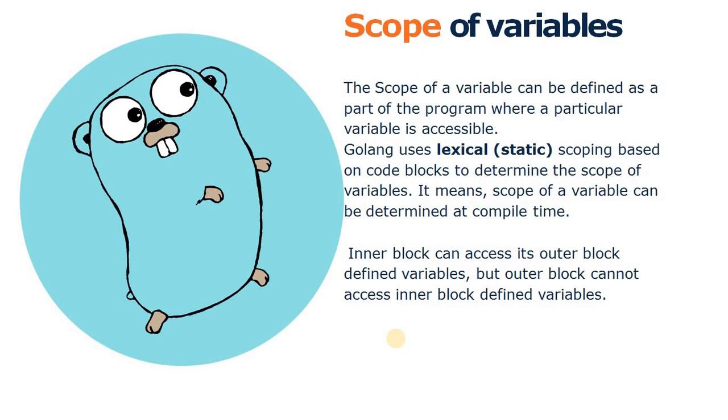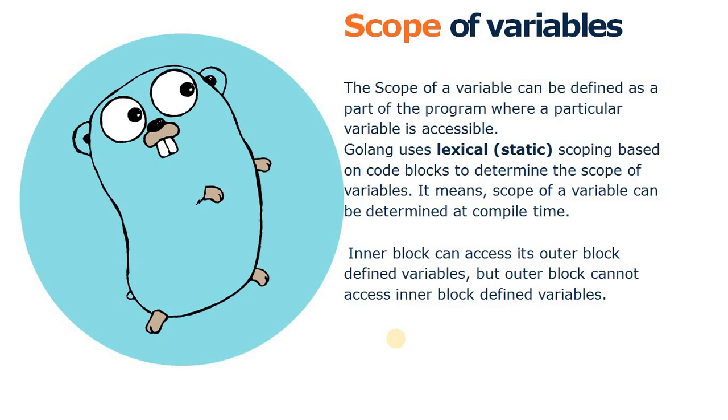It means that in Golang we use braces, as we saw in many examples. We use curly braces to define or declare the scope of any function or any condition as well, like an if statement or a for loop. That is called the scope of that specific condition or loop. In this case the scope of a variable is determined at compile time, which means the compiler knows the scope of a variable at compile time instead of runtime.